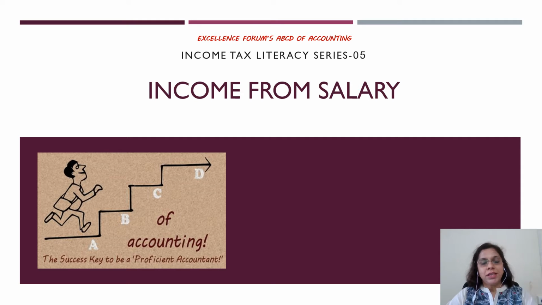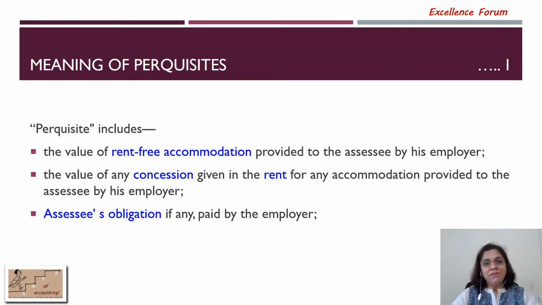Friends, in this series, after completing basic concepts, we have started with heads of income. From our previous video, we have started income from salary. In that video, we saw meaning of salary for tax purposes. In this video, we will see the meaning of perquisites, profits in lieu of salaries and taxability of allowances. So, let's proceed. In simple words, perquisites means privileged profits or gains which are incidental to your regular salary.